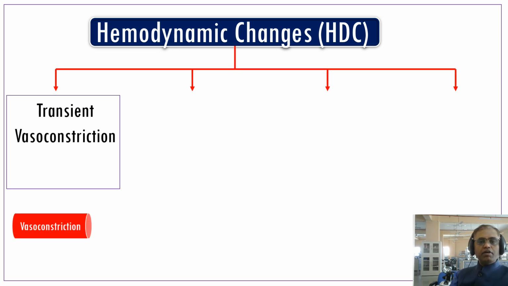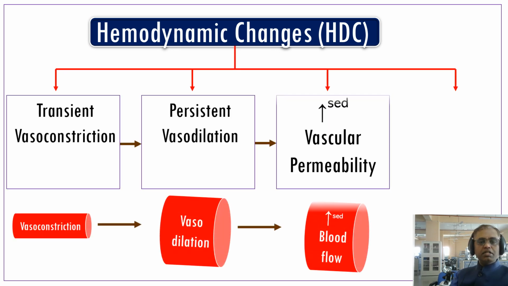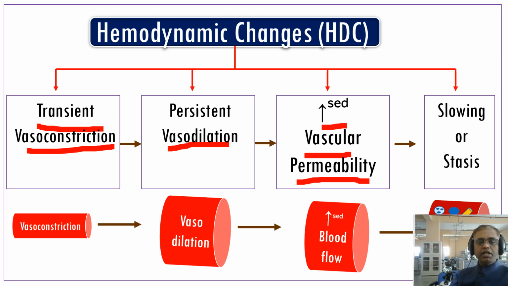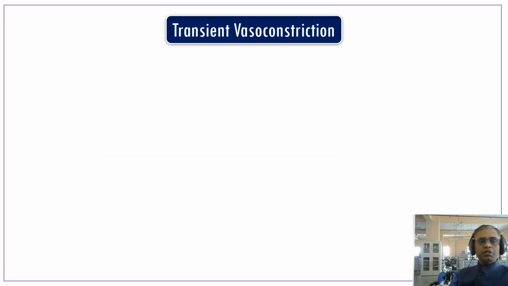Hemodynamic changes, for our better understanding, are divided into four parts. First one, transient vasoconstriction. Second one, persistent vasodilatation. Third one, increased vascular permeability. And fourth one, slowing or stasis. We will study it like a story. The first one, transient vasoconstriction. The word meaning of transient is temporary vasoconstriction.